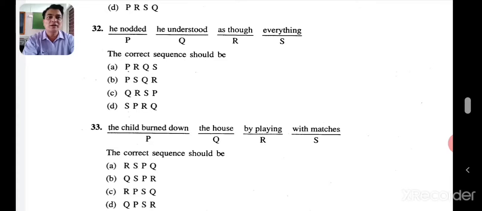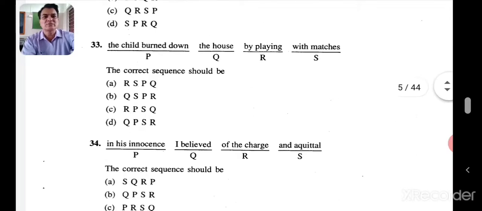He nodded as though he understood everything. So easy. PRQS. Is that option there? Yes, that option is there. So the answer is A. Yes, the answer is A, PRQS. Let's go to the next one now.